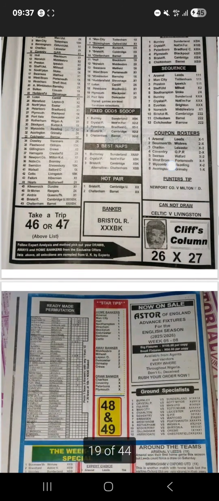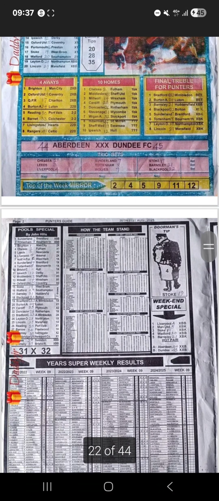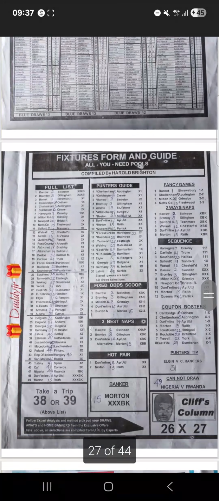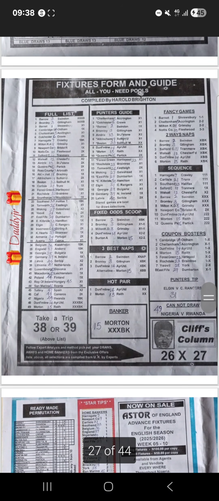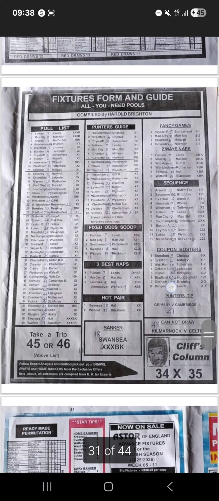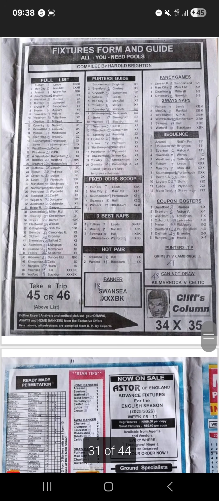In week 9, it failed again. In week 10, it failed. Then in week 11, it failed. But then there's a change of setting from here.